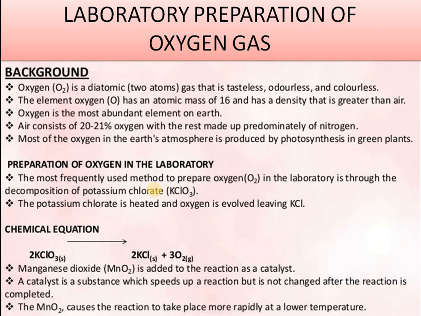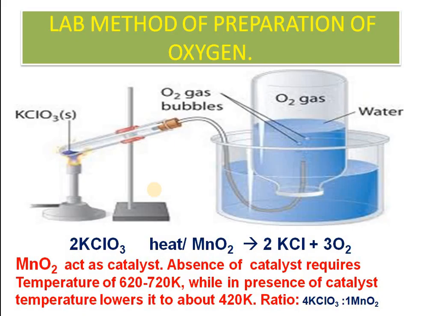But if you are not using the catalyst, the temperature requirement may be 720 Kelvin. So the catalyst decreases the temperature of the reaction, and the ratio of KClO3 to MnO2 is 4:1. So this is the method of preparation of oxygen gas from potassium chlorate.